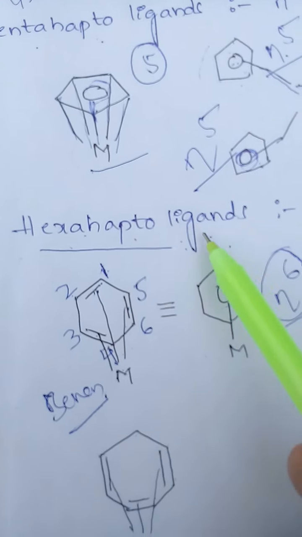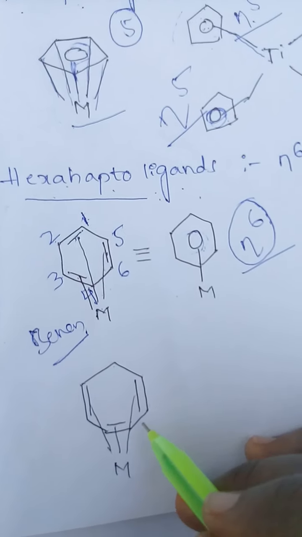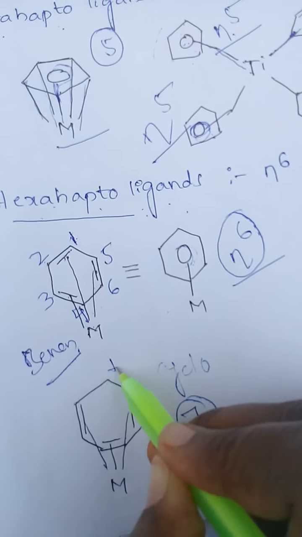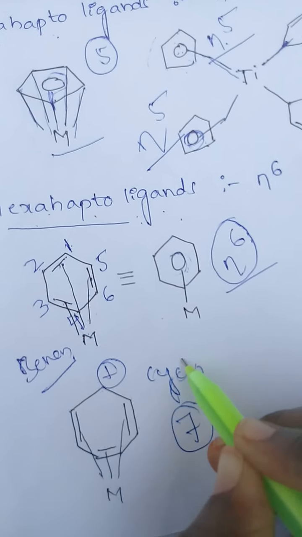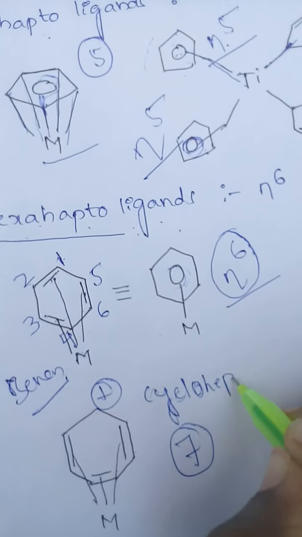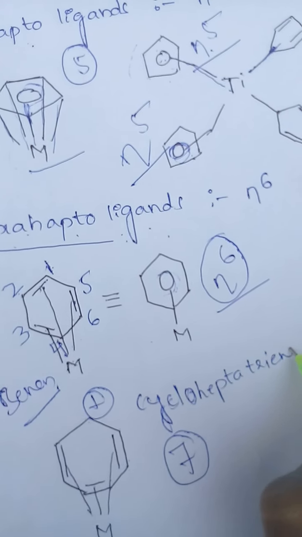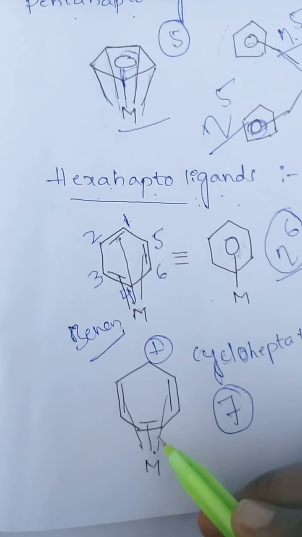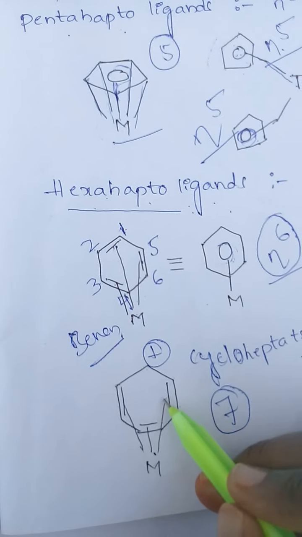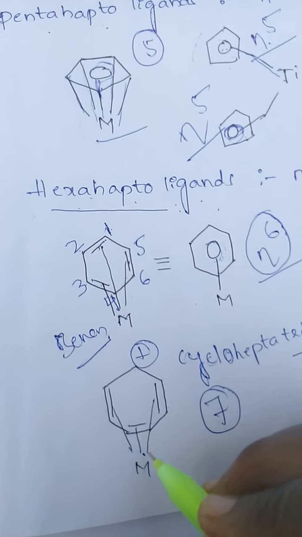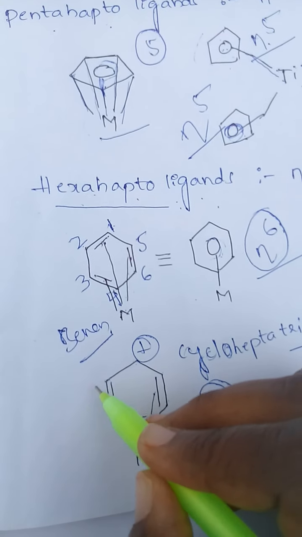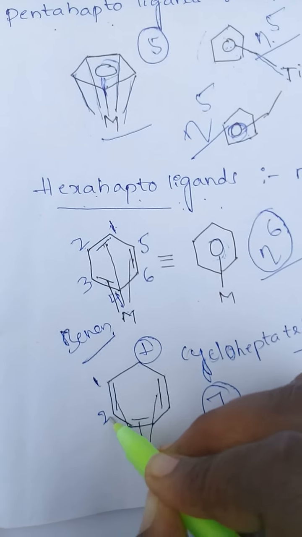Another example of a hexahapto ligand is cycloheptatriene. See here, this cycloheptatriene has 7 carbons, but the metal is coordinated with only the middle of these 3 bonds. So we can count, see here, for this double bond the metal is coordinated with the middle, so we can count both sides, 1 and 2.